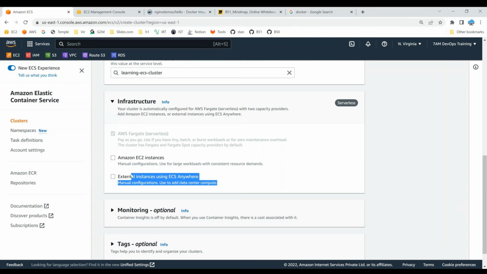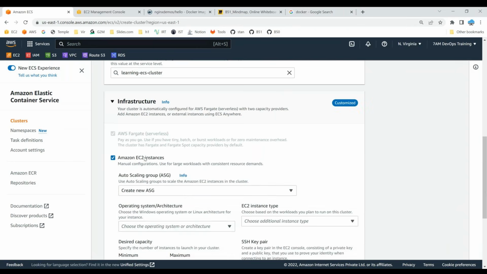In this recording, I cannot demonstrate adding external servers, but now I can show you how to include EC2 servers. When you say EC2 servers, it comes under the category of auto scaling group, where we can define the number of servers, minimum 2 and maximum 10 based on the load. Scaling should happen between 2 to 5.